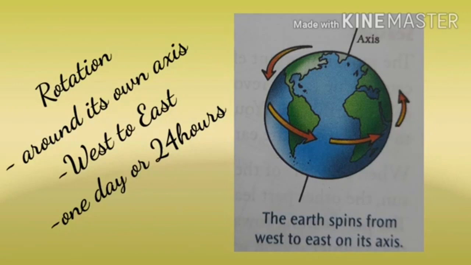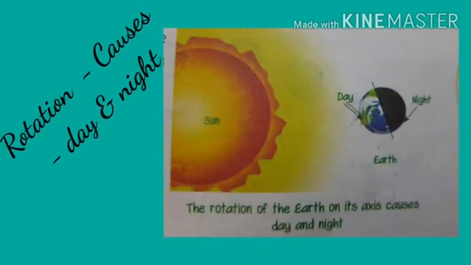Children, the rotation of the earth causes day and night. Now let us learn about the causes. In our solar system, the sun is located at the center while the earth goes around it.